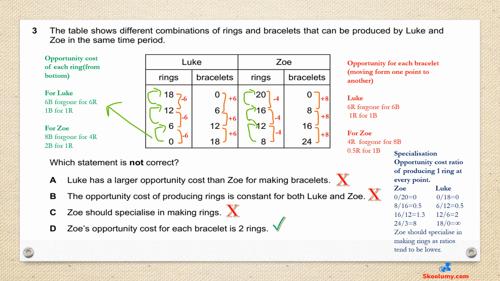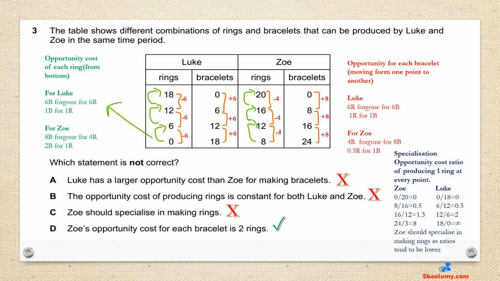A is not the answer because Luke has a larger opportunity cost for making bracelets. Luke's opportunity cost for every bracelet is 1 ring, while Zoe's opportunity cost is 0.5 ring. B is wrong because the opportunity cost of producing rings is constant for both Luke and Zoe.